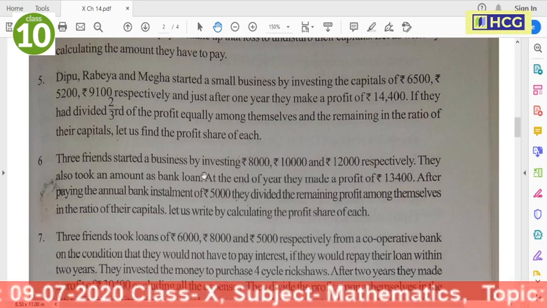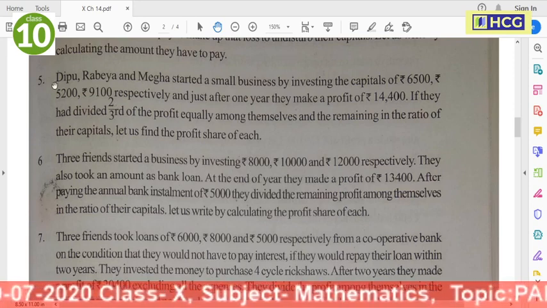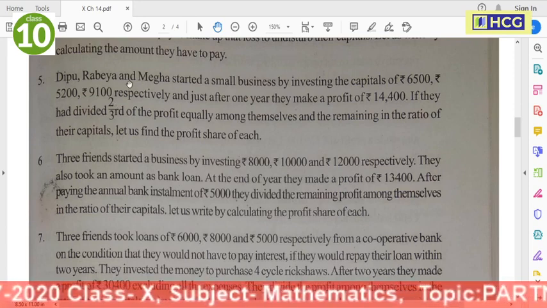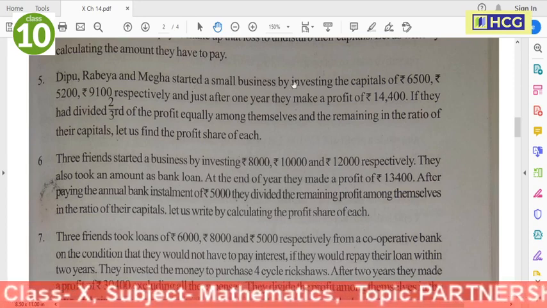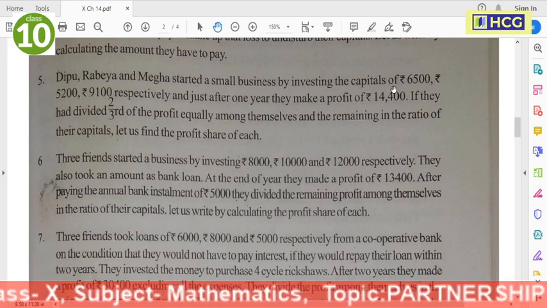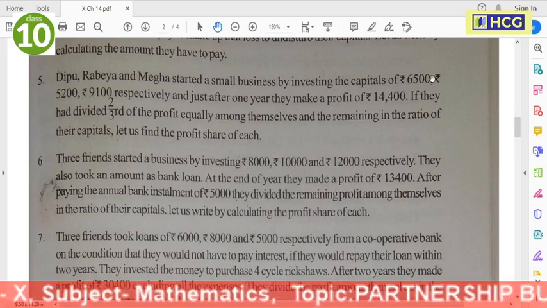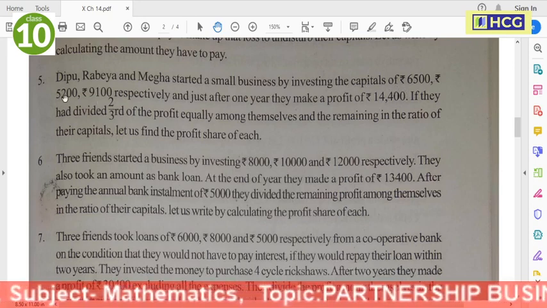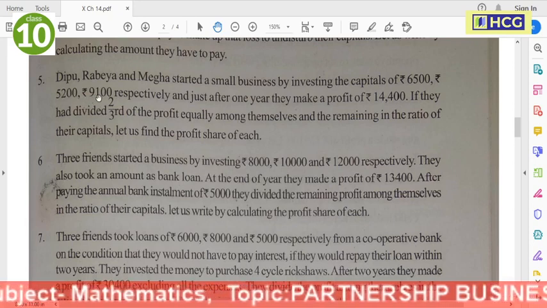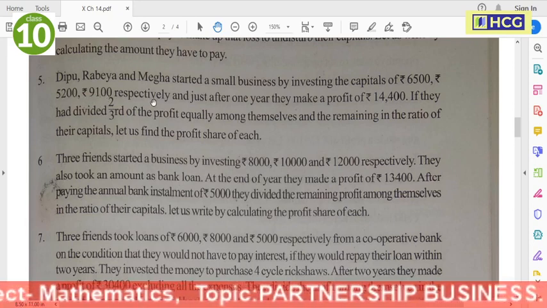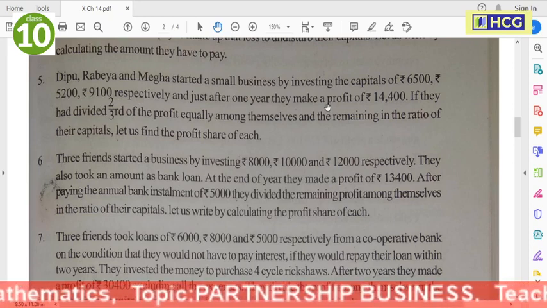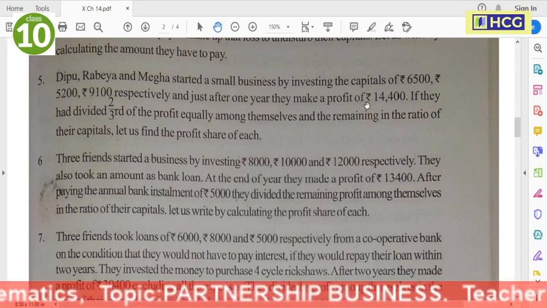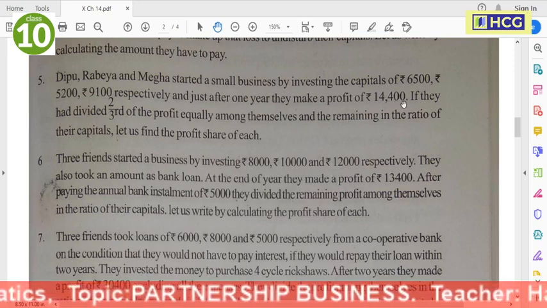Next, we do number 5. Dipu, Rabea and Megha started a small business by investing capitals of 6,500, 5,200 and 9,100 respectively, and just after 1 year they make a profit of 14,400.